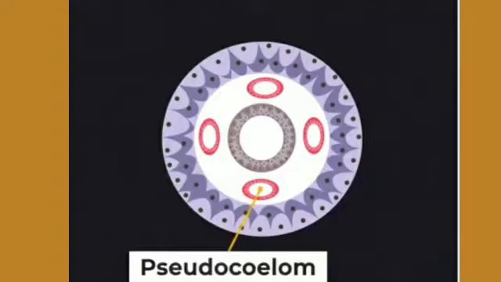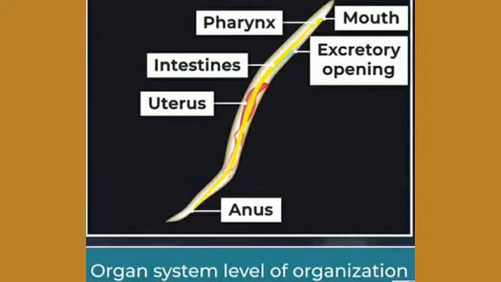They are also pseudocoelomate. See the picture of Ascaris. In this you can find mouth, pharynx, excretory opening, intestine, uterus and anus. It means these organisms show the organ system level of organization in this phylum.